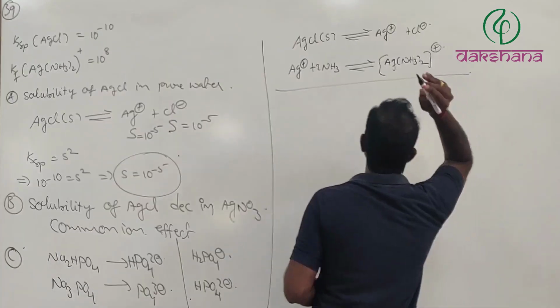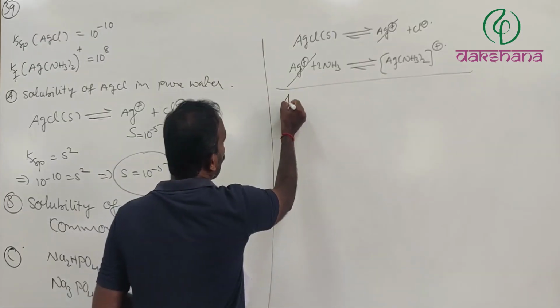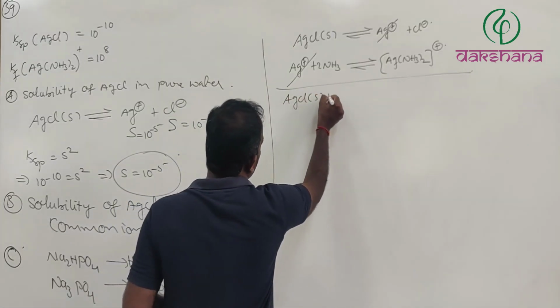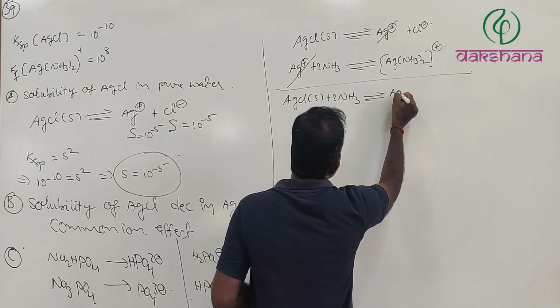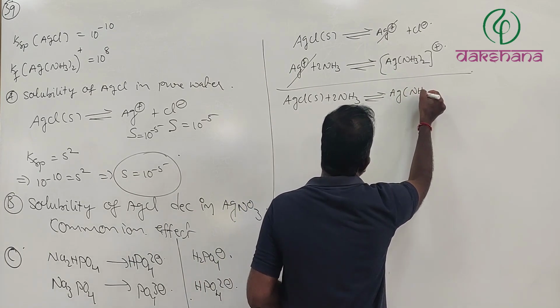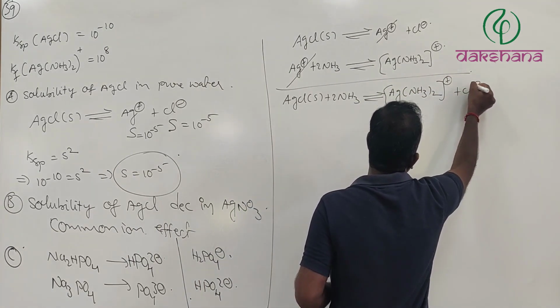Now let's add both these equations. Here the Ag+ gets cancelled. Now AgCl solid plus 2NH3 gives rise to Ag(NH3)2+ plus Cl-.